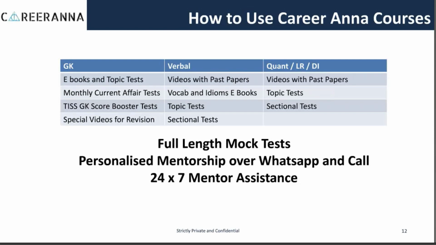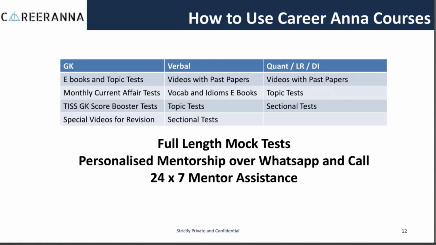So if you are part of our course, you don't need to go to the Manorama Yearbook, you don't need to go to any other yearbook, or to NCERT books to study GK. Whatever we are providing you in the form of ebooks, tests, GK score booster tests, and videos is going to suffice for your GK preparation.